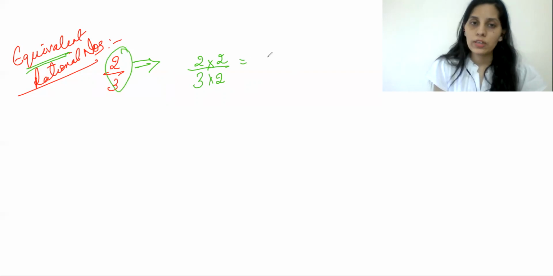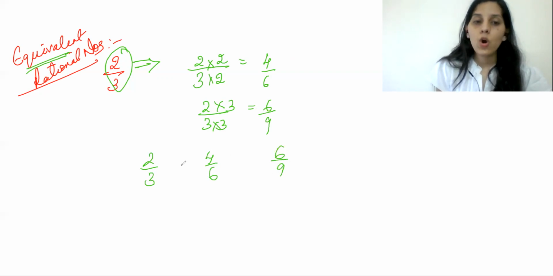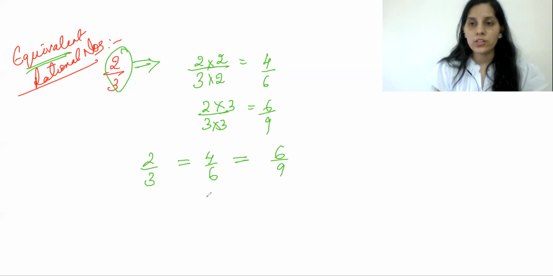So yes, what do we get? 2 2s 4, 3 2s 6, 4 by 6. Similarly, if I multiply it by 3, I get 6 by 9. So 2 by 3, 4 by 6, 6 by 9 are all equivalent fractions. They are equal to each other.